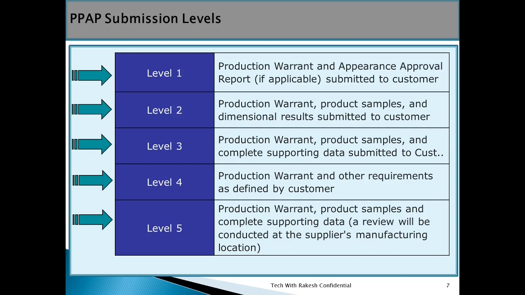In level 4, production warrant and other requirements as defined by the customer. If the customer has an additional requirement, then you have to submit it again. In level 5, including production warrant, product sample and complete supporting data, it can also be reviewed by the customer at the manufacturing location of the supplier.